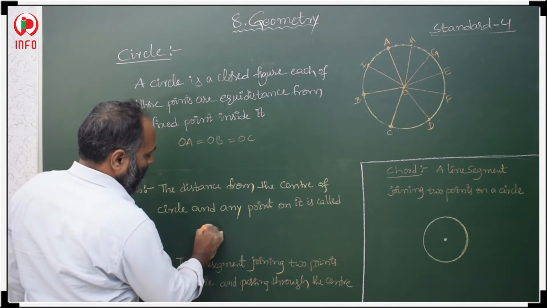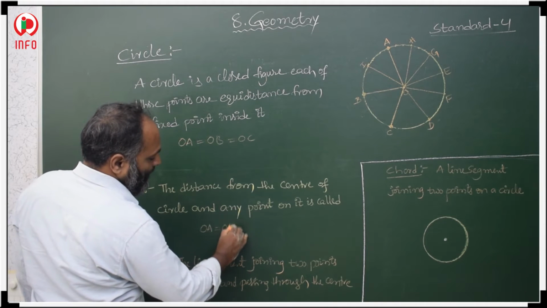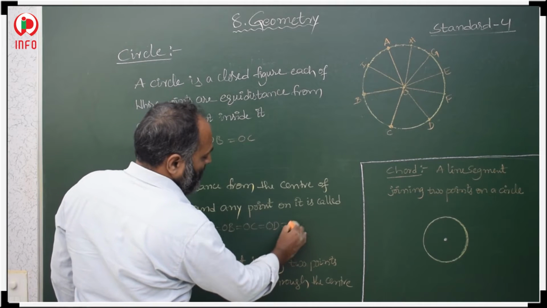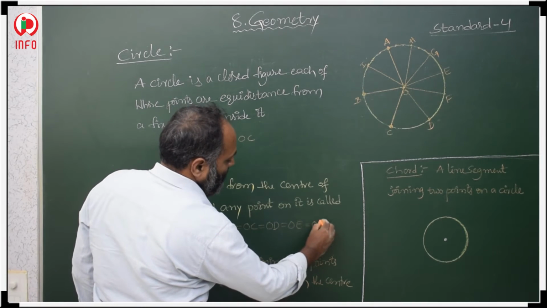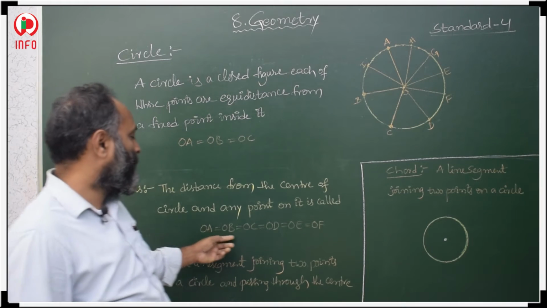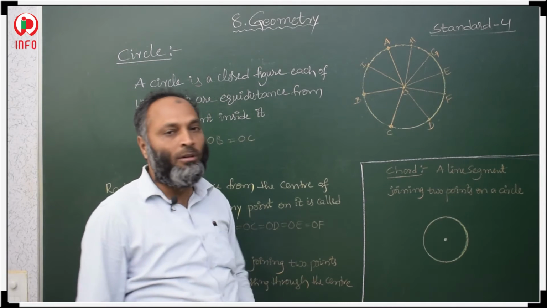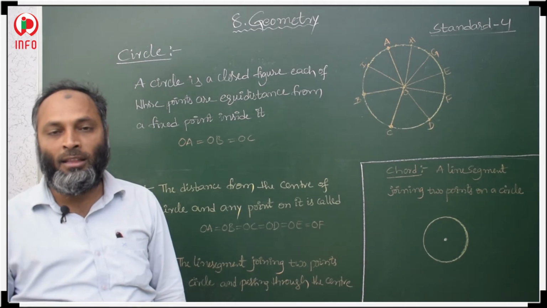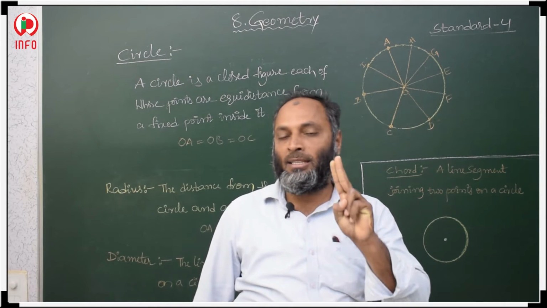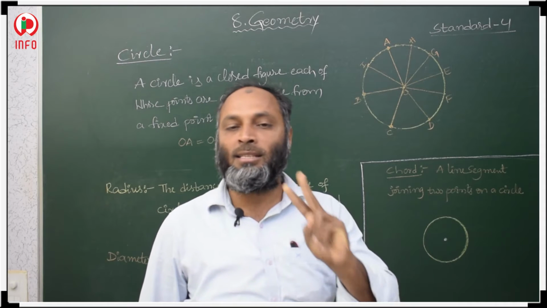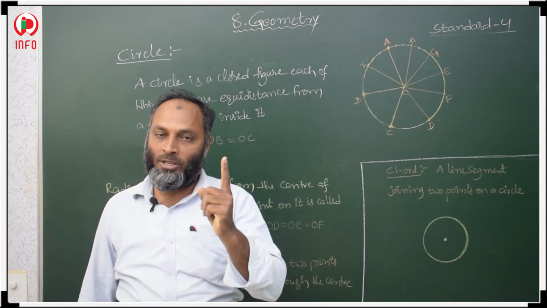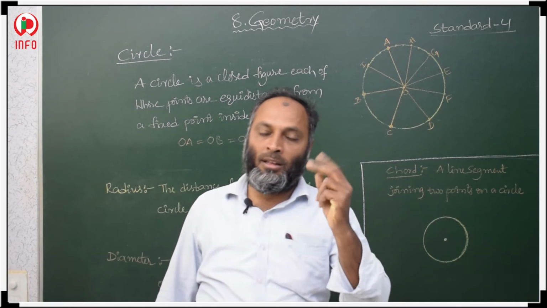Now here OA is a radius, OB is a radius, OC is a radius, OD is a radius, OE is a radius, OF is a radius, and so on, all are radii. OA, OB, OC, OD, OE, OF, all these are equal in length. In a circle we have infinite radii, and all radii lengths are equal. These two points you have to remember. So radius properties.